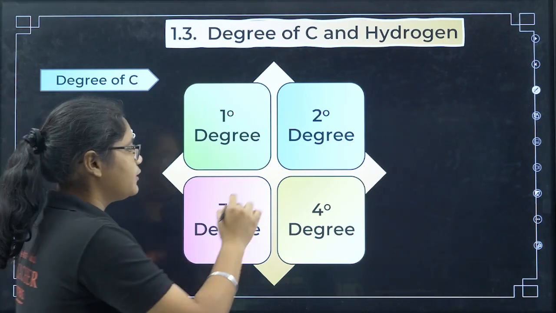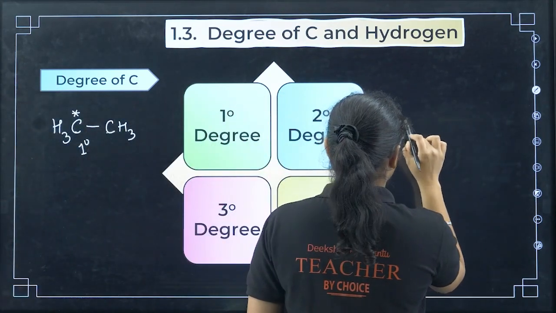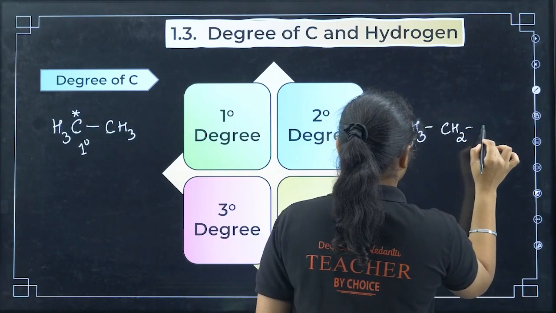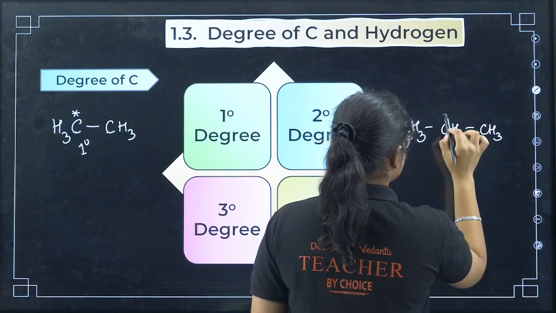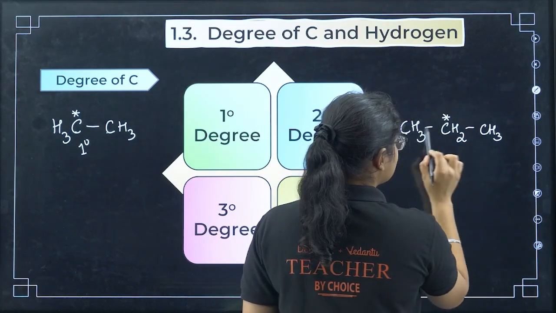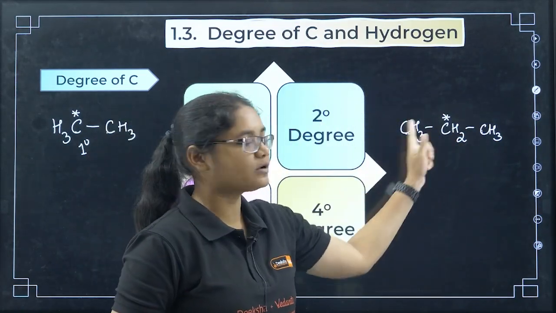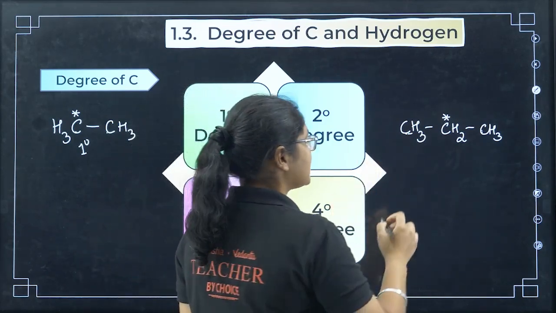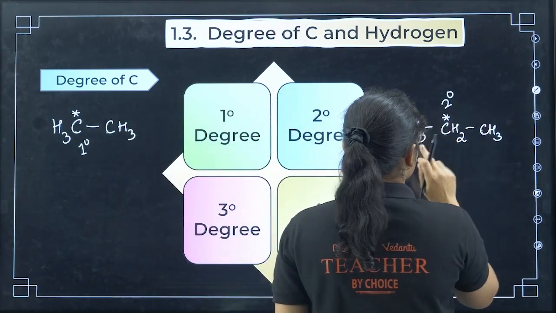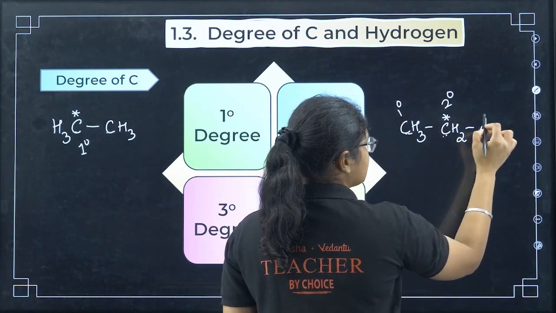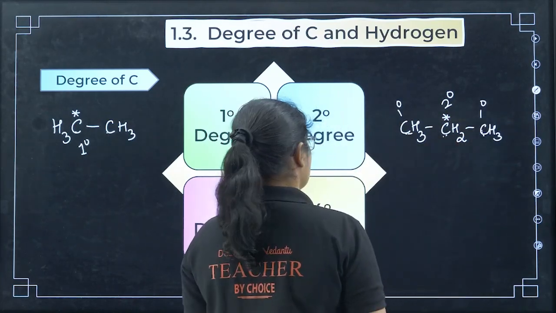Now if I talk about secondary carbon, suppose I have like this. Now see, this second carbon is attached to 2 carbons, right? So if one carbon is attached to 2 carbons, then it is called a secondary carbon. This carbon is attached to only one carbon, so this is primary. This carbon is also primary.